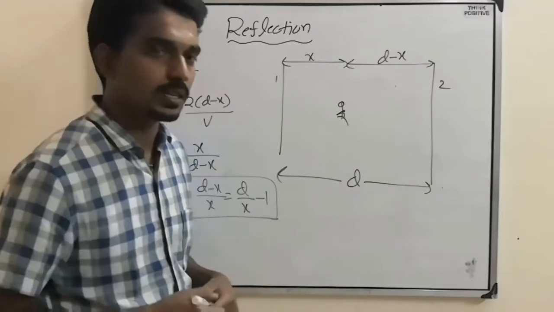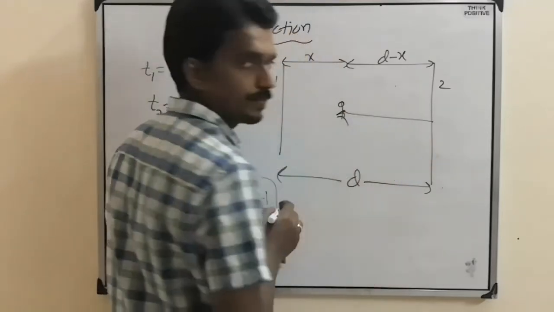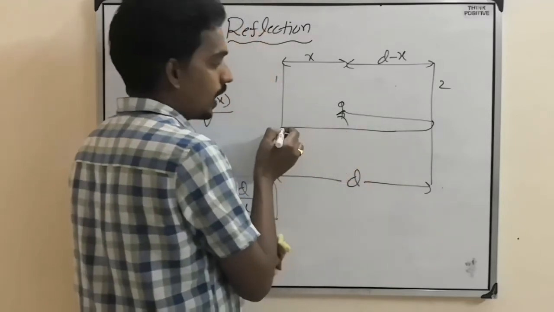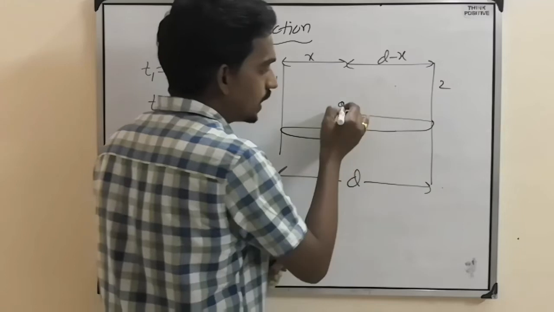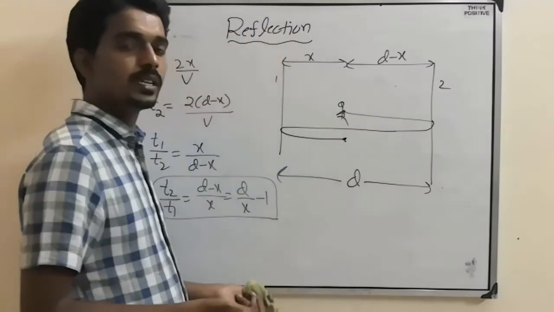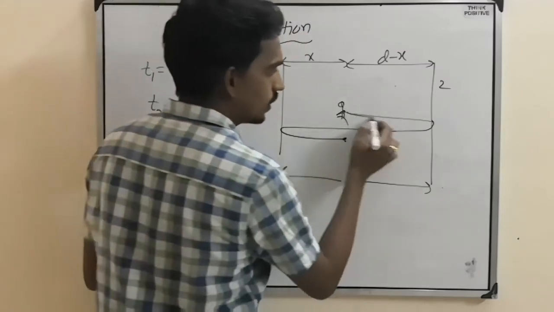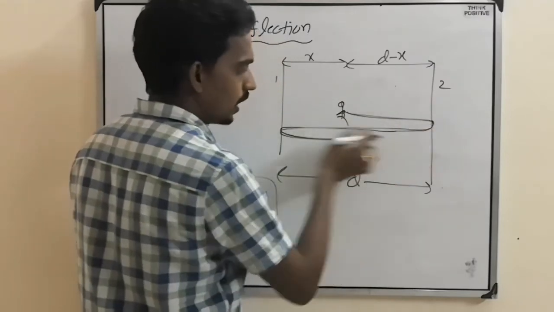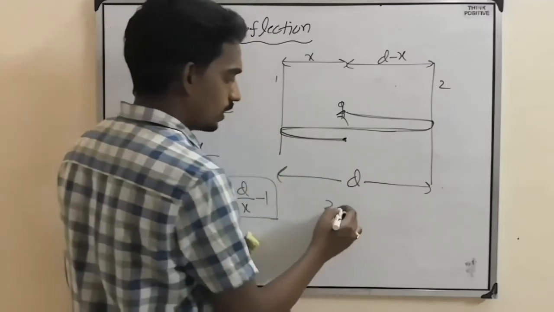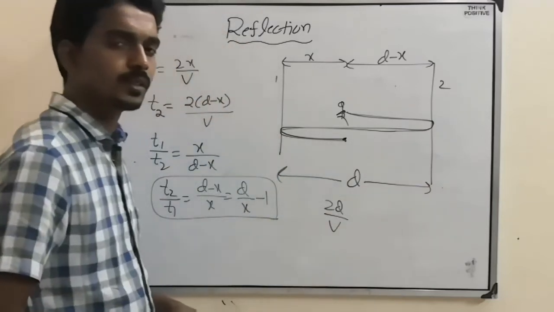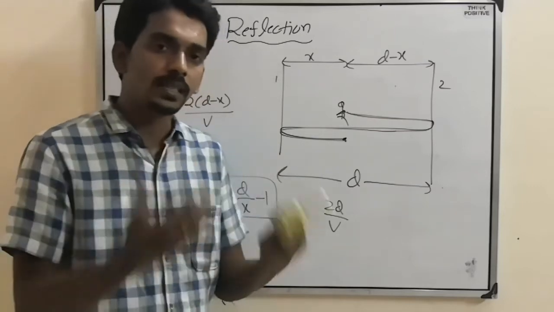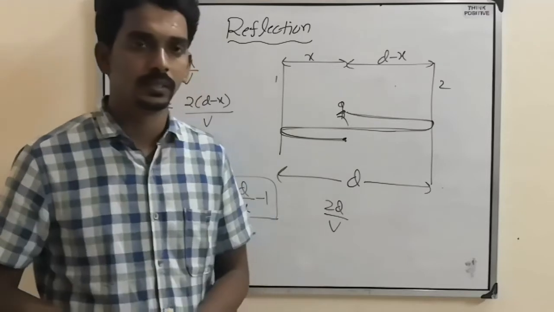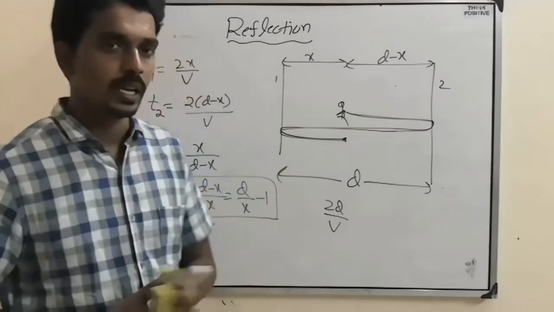Here also they can ask like this. See, one sound came, reflects back, and this reaches here and reflects back. Now this he hears as an echo. That also they can ask. Then same thing. This plus this plus this, nothing but how much? d and d, 2d. Then 2d by v. So depending on how they are asking the question, you should understand the question and try to do it. Right? So this is what an echo is.